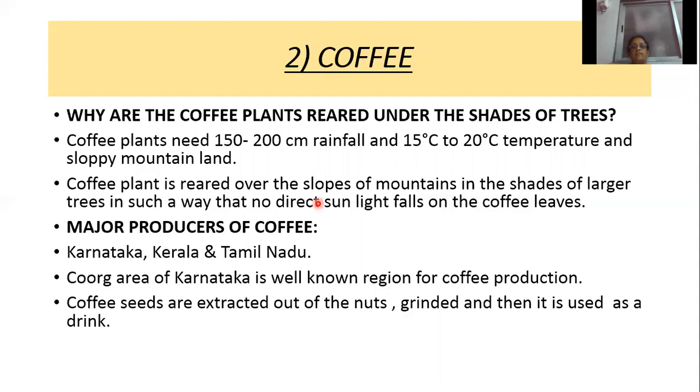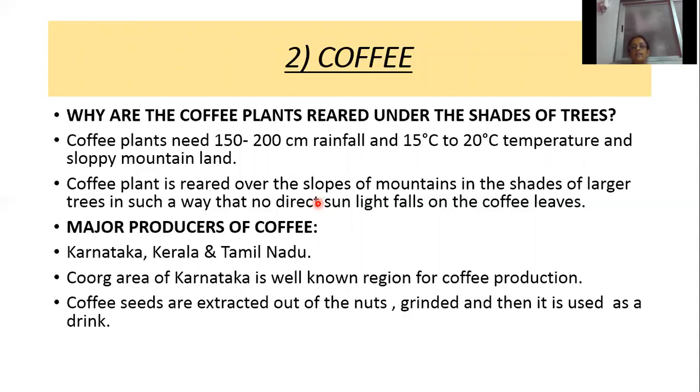And which are the major producers of coffee in India? Karnataka, Kerala, and Tamil Nadu. Only these three states of India produce coffee. In Karnataka, the Coorg region is famous for the production of coffee. Coffee seeds are extracted out of the nuts.